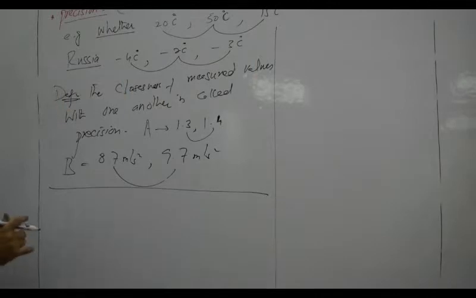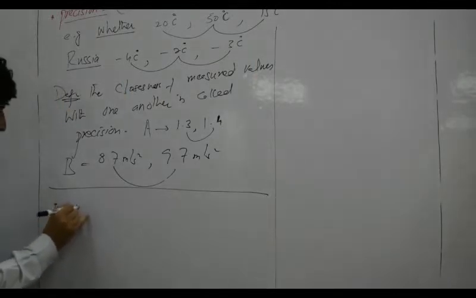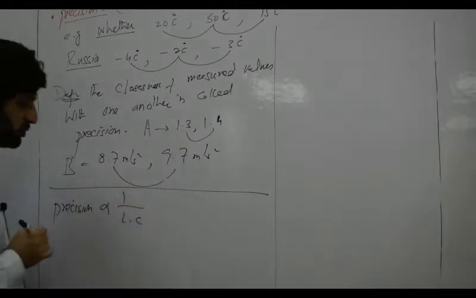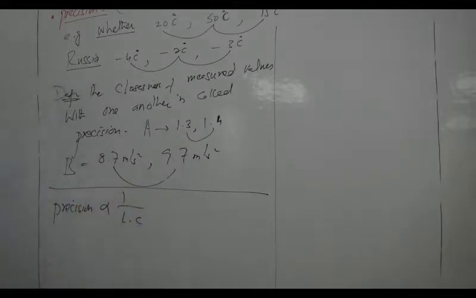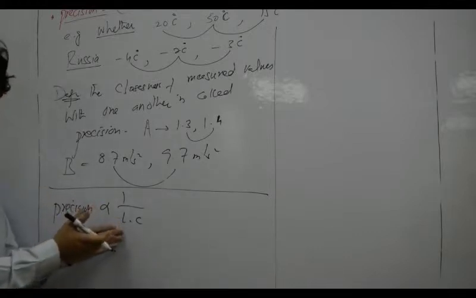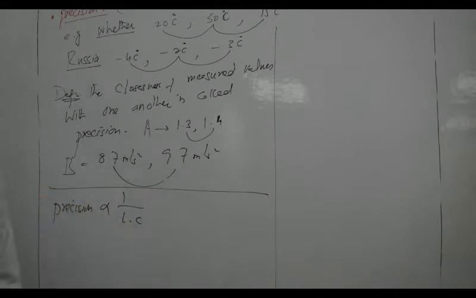Okay, remember, precision is inversely proportional to least count. Precision is inversely proportional to least count. Actually, this relation does not exist in our books, but literally the meaning is that if the least count is small, the precision will be high. So precision and least count are inversely proportional to one another.